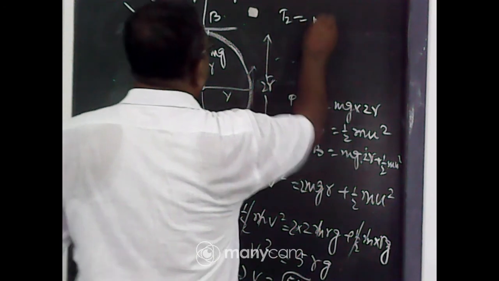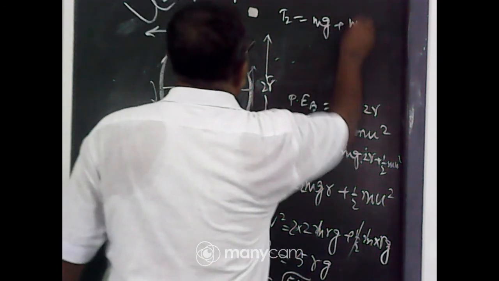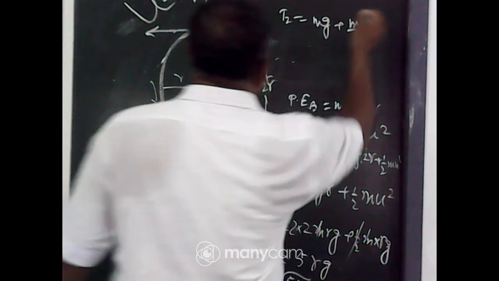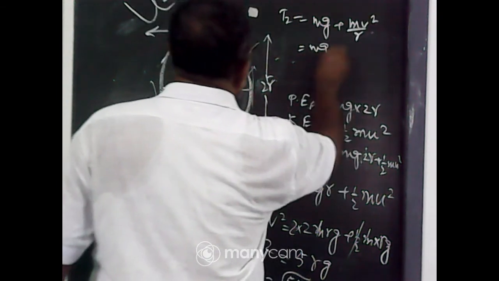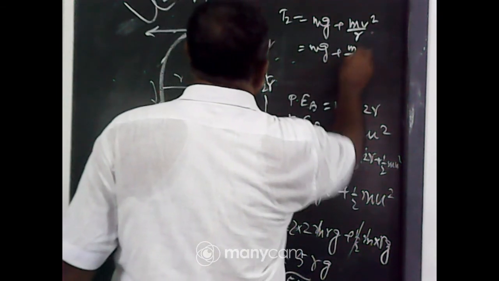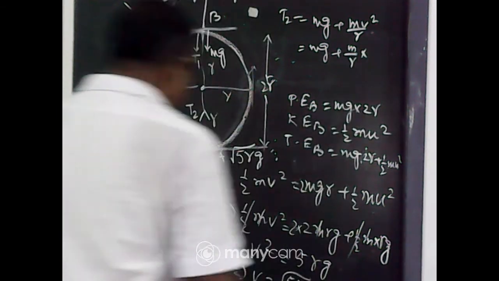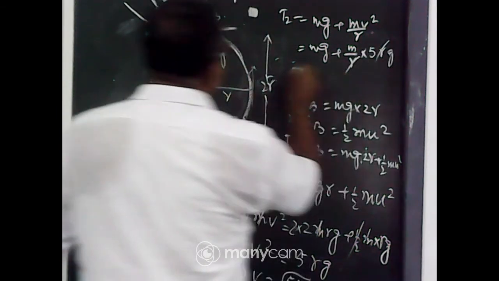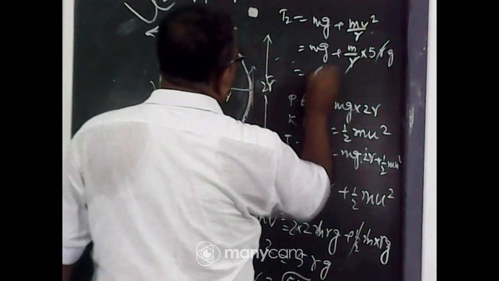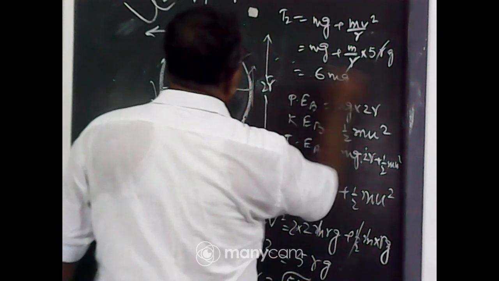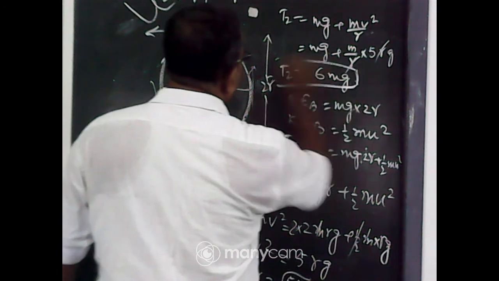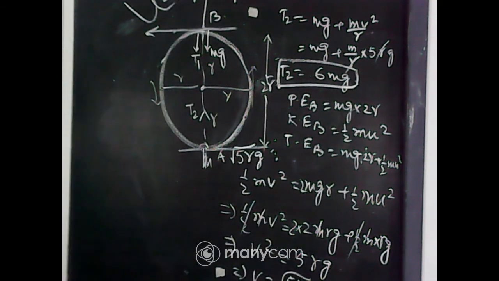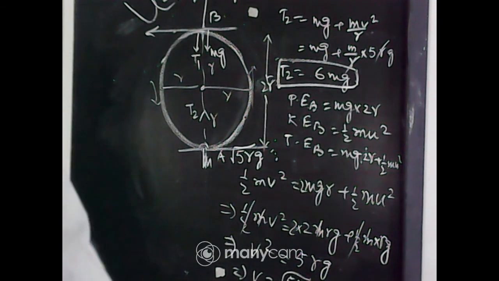T2 equals mg plus mv square by r. What will be the value of v square? v square equals 5rg. r cancels, so 5 plus 1, 6 mg. So the value of T2 equals 6 into m into g.